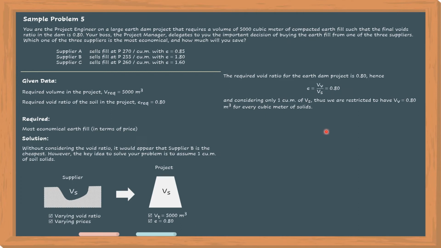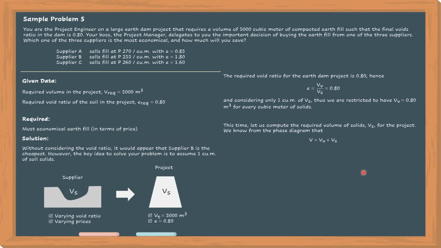So, yun ang idea dyan. This time, let us compute the required volume of solids or V sub S for the project. Kasi nga, hindi naman 1 cubic meter lang ang kailangan sa project, di ba? Kailangan natin 5,000 cubic meter. So, sa 5,000 cubic meter na yan, ilan ba ang volume ng solid?